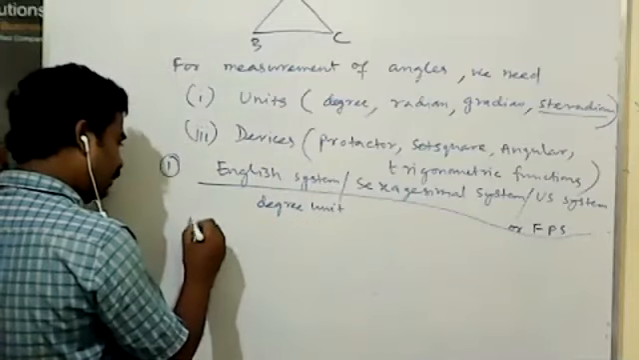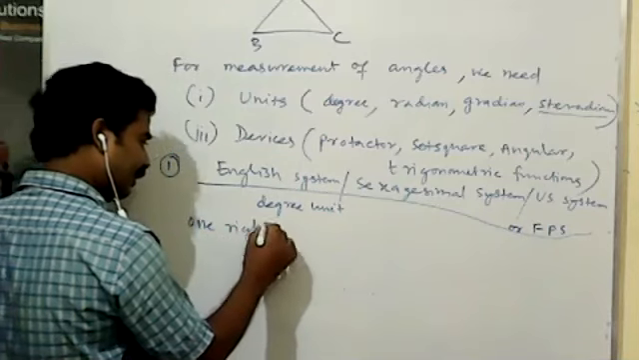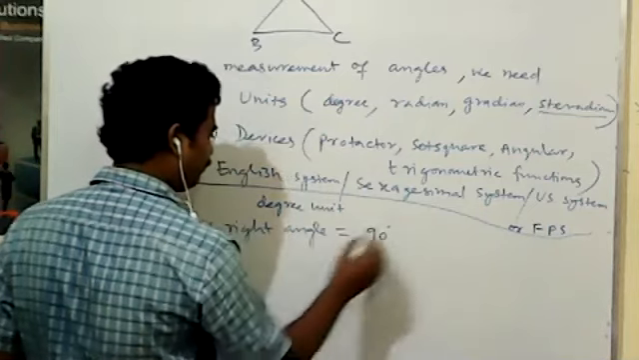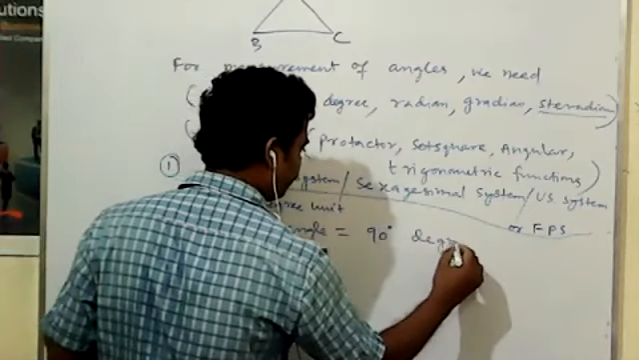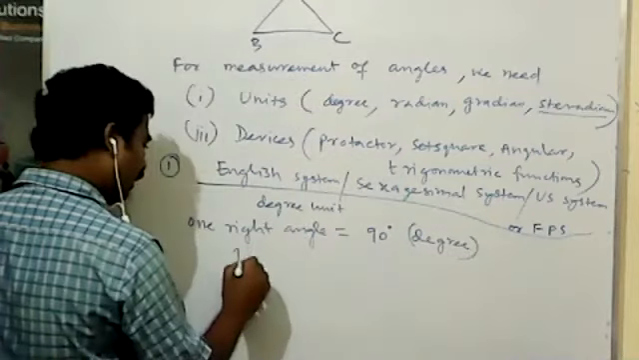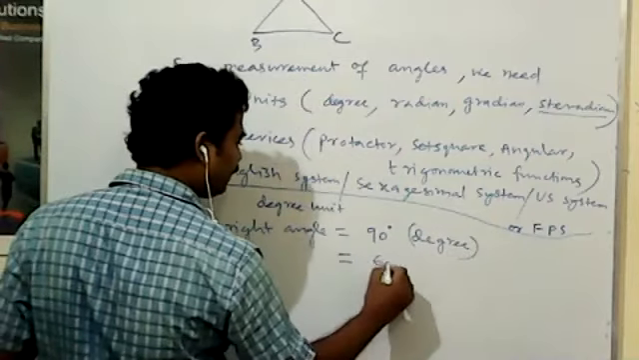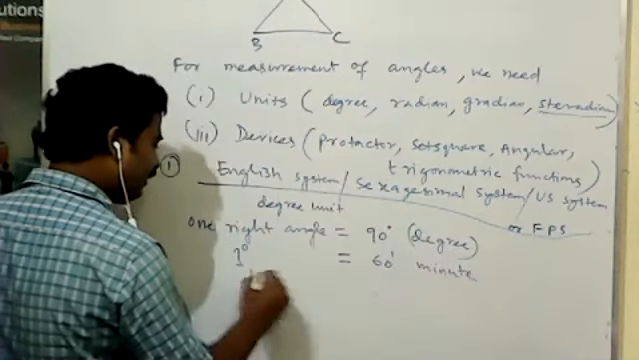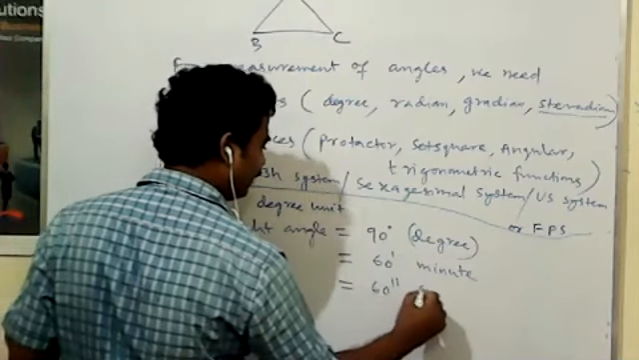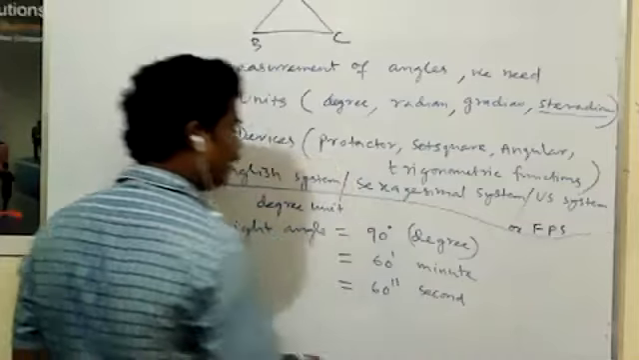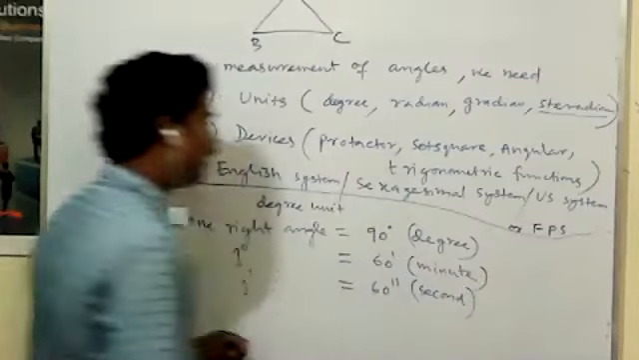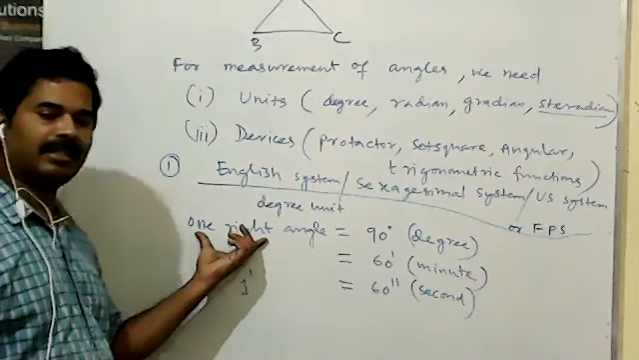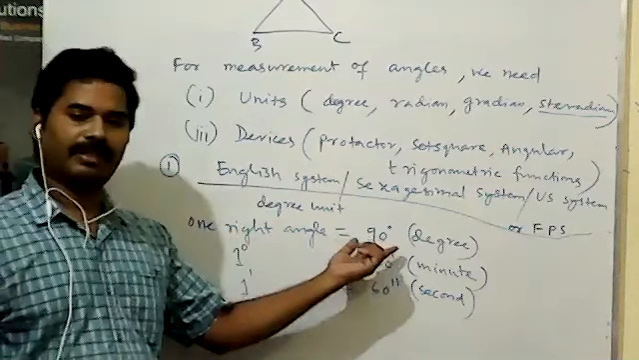Degree unit. That means one right angle is equal to 90 degree. One degree is equal to 60 minutes. 1 minute is equal to 60 seconds. This is the FPS system का मेजरमेंट. पहले से हमको पता था वह राइट एंगल के बारे में, बट पता नहीं था डिग्री के बारे में.